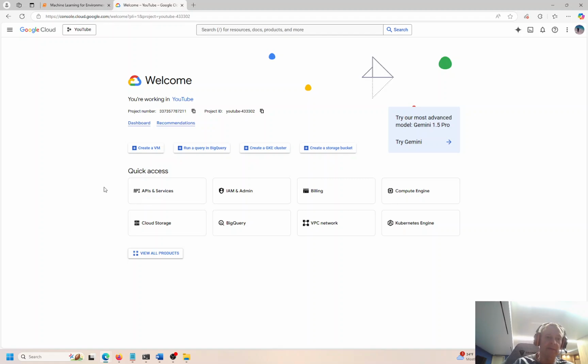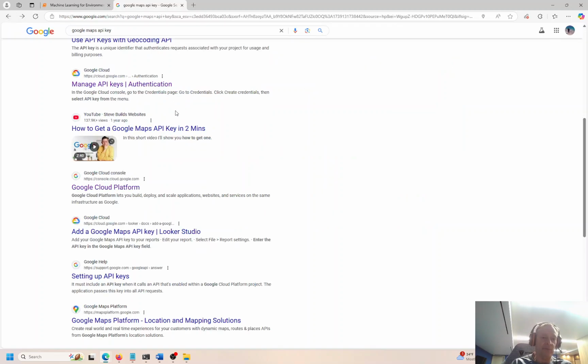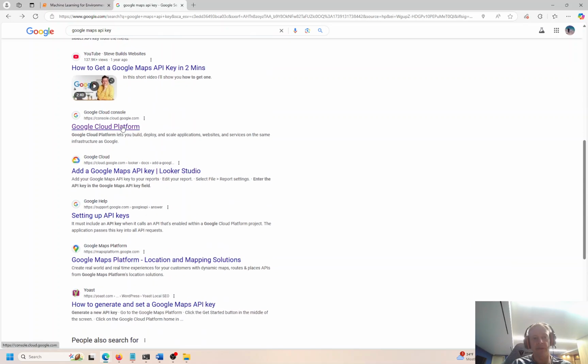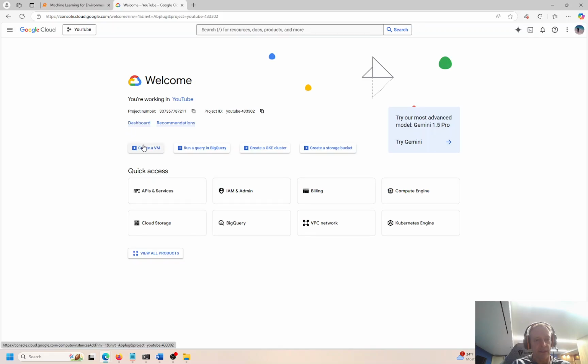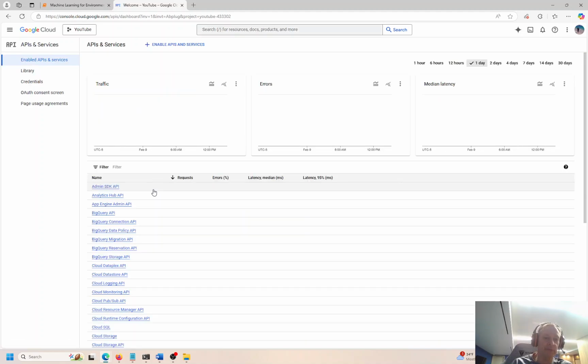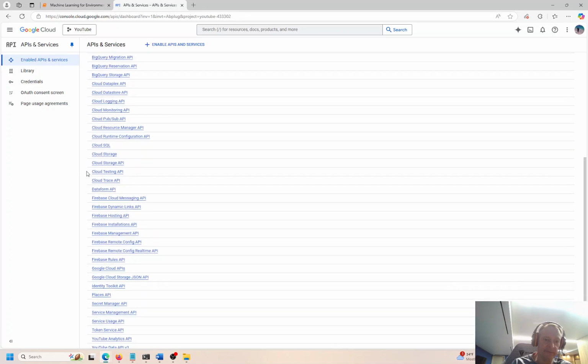Okay, so you can see I did a quick Google search here, and I got to my Google Cloud platform, or GCP. So that is just literally Google Maps API key, and then you click on here, Google Cloud Platform. Okay, so simple Google search will take you there. You have to create the key. You would want an API service, and there's a bunch of services here. Probably by now there's close to 100, give or take. You can see all the service names on the side.